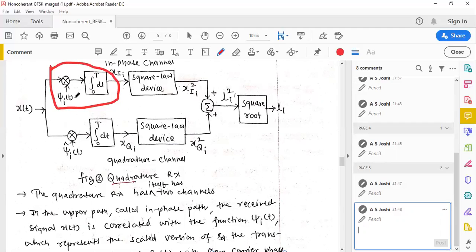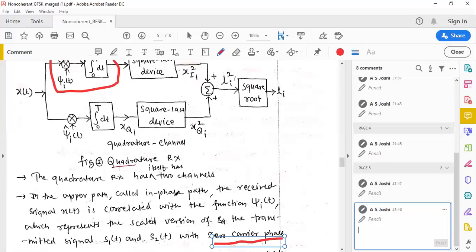But as we know, this is a non-coherent orthogonal modulation technique, which we use whenever the receiver does not have knowledge of the phase of the carrier.